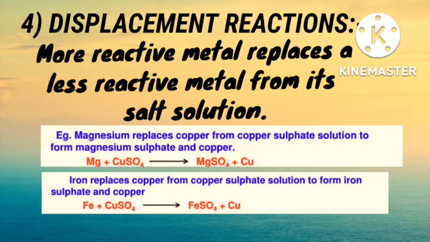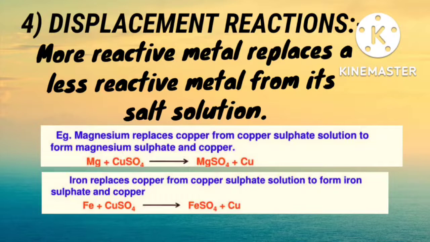So observe the reaction. Mg is highly reactive metal which replaces copper from copper sulfate solution to form magnesium sulfate and copper metal. Similarly, in case of iron and copper sulfate, iron replaces copper from copper sulfate solution to form ferrous sulfate, that is FeSO4, and copper. Observe the reaction here. Fe plus CuSO4 give rise to FeSO4 plus Cu. Fe is highly reactive metal which replaces copper from copper sulfate solution to form ferrous sulfate and copper metal.